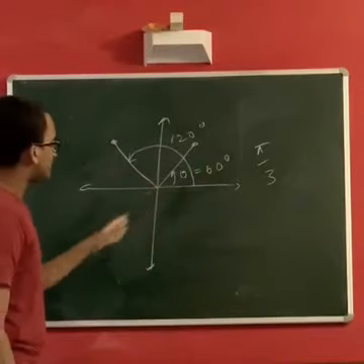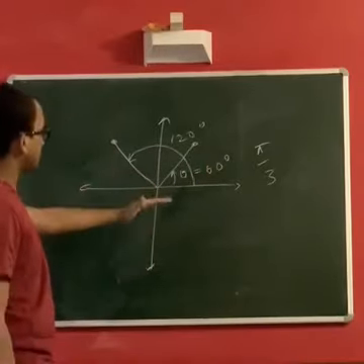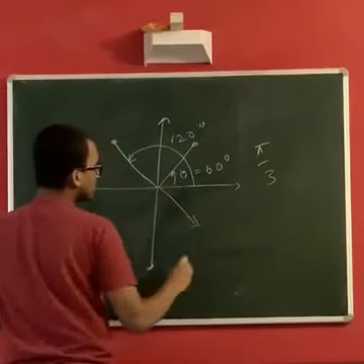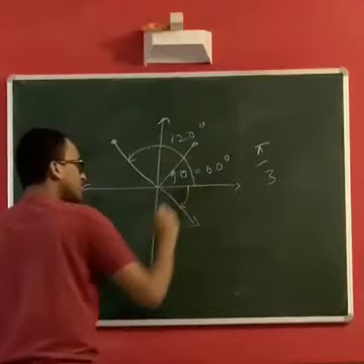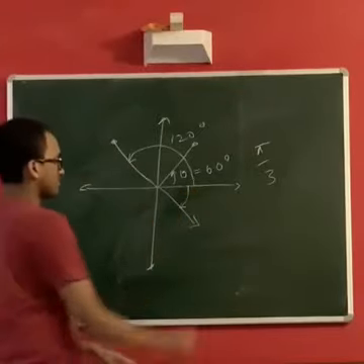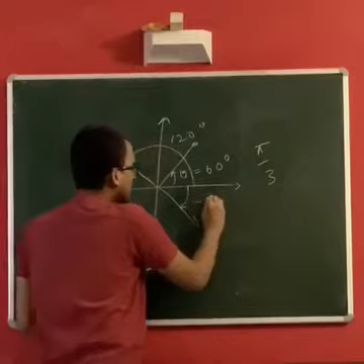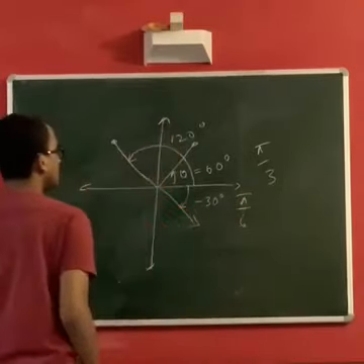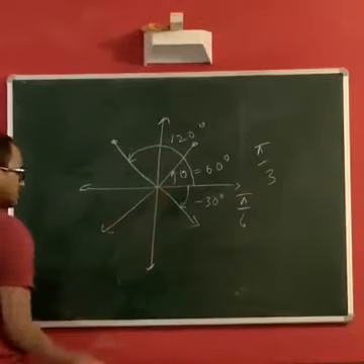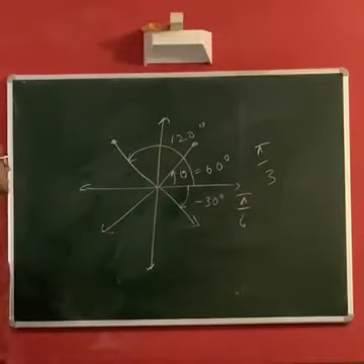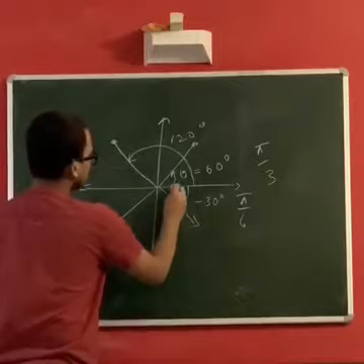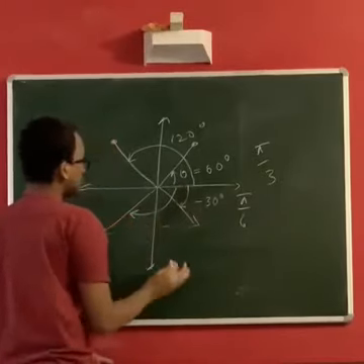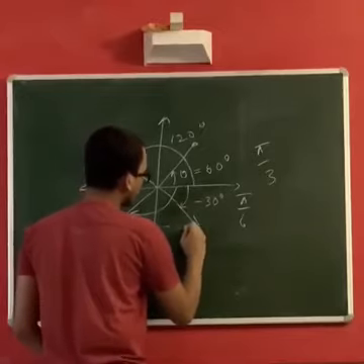But if it lies below, on the negative side of the y-axis, then since we have to go in the clockwise direction, you assign a negative value, say minus 30 degrees maybe, or pi by 6. And similarly for the third quadrant, because it's on the negative side of the y-axis, you assign a negative value but with an obtuse angle value, say minus 120 degrees.